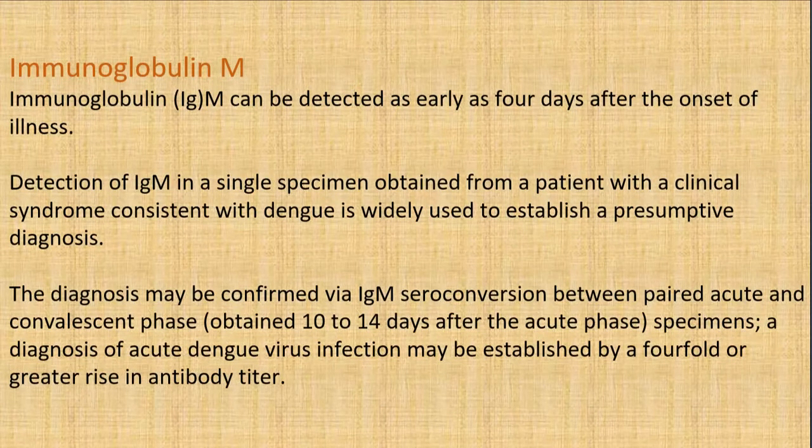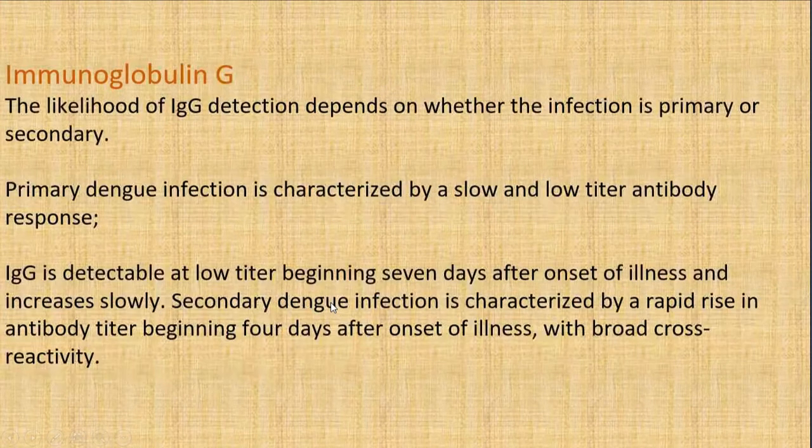As we are seeking the IgM and IgG immunoglobulins, the IgM is a single specimen obtained from a patient with clinical syndrome consistent with dengue, and the diagnosis may be confirmed by IgM seroconversion between paired acute and convalescent phase. And the diagnosis of acute dengue virus infection may be established by a fourfold or greater rise in the antibody titer. So, most importantly, the important point is the presence of IgM antibodies should be seen.